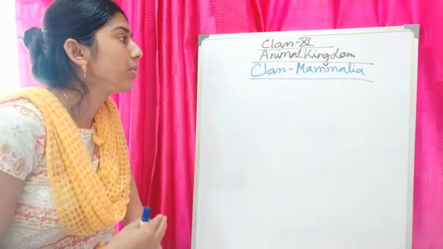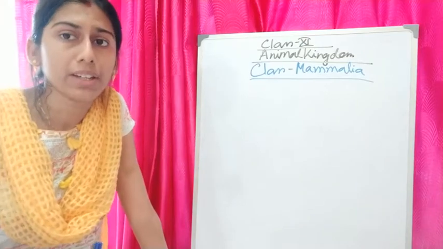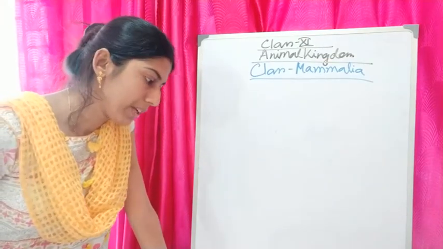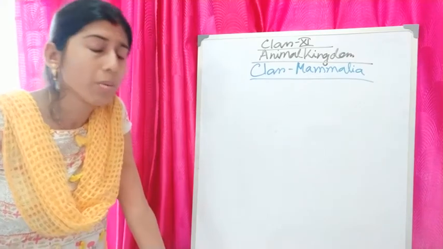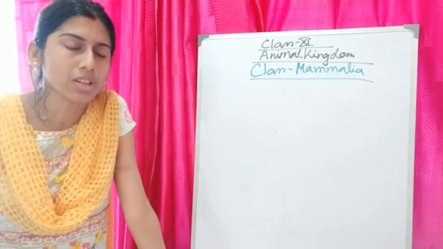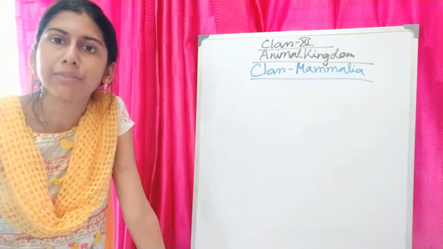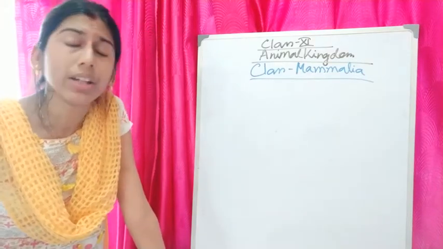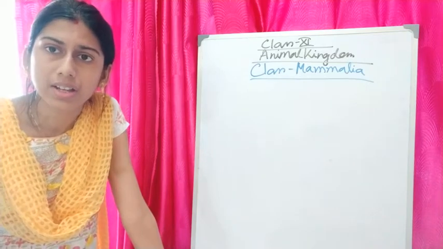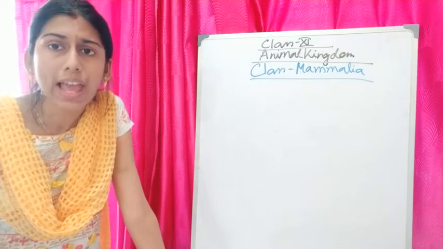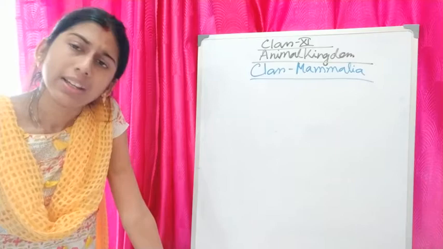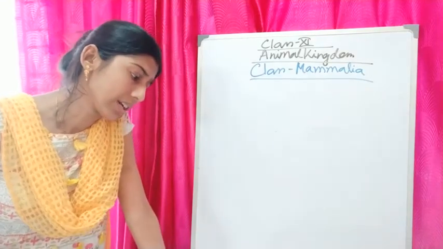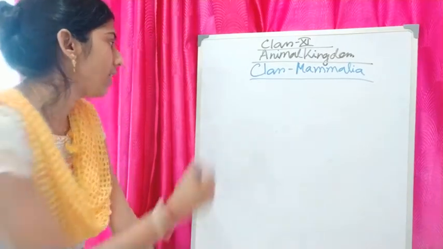First we will see the habitat of this class. The class Mammalia can have a variety of habitats. It is found almost everywhere. Mammals are found in the polar region, in the desert region, in the hilly region, and on plain land very easily. Mountains, desert, grassland, dark caves.